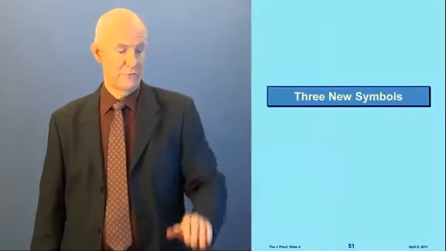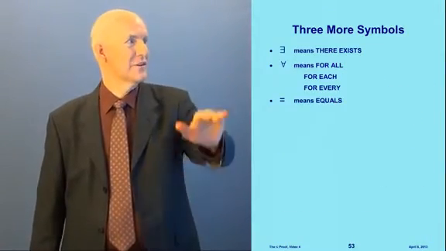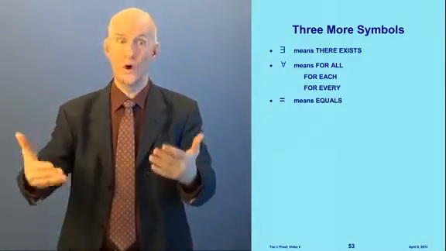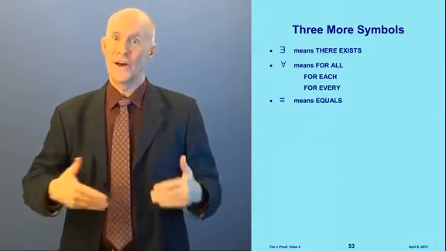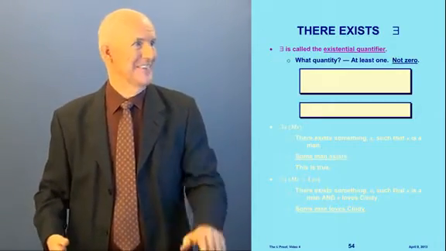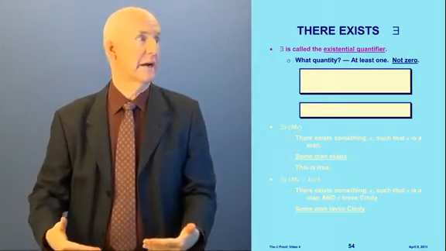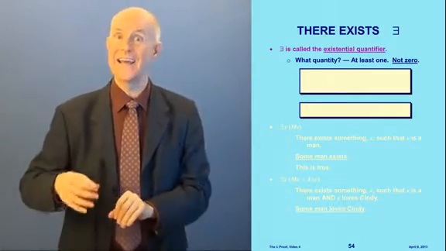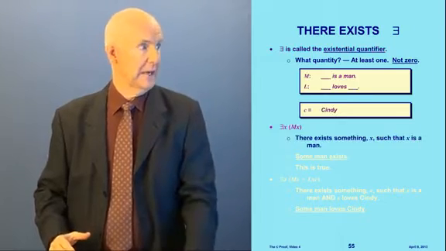So we'll talk about our three new symbols now. Here we are in our outline. The backwards E means there exists. The upside down A means for all, or for each, or for every. And the equal sign, well, you know what that is. That means equals. So let's talk about the backwards E. The backwards E is called the existential quantifier. It has to do with existence, and it has to do with a quantity. And what quantity? At least one. Not zero.